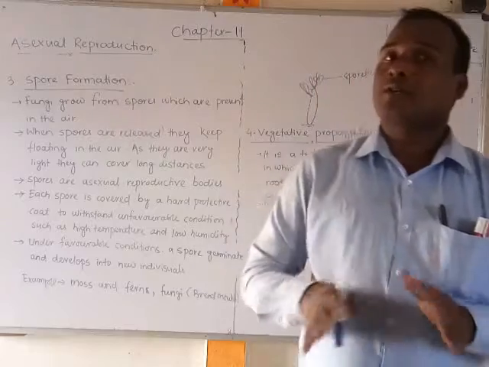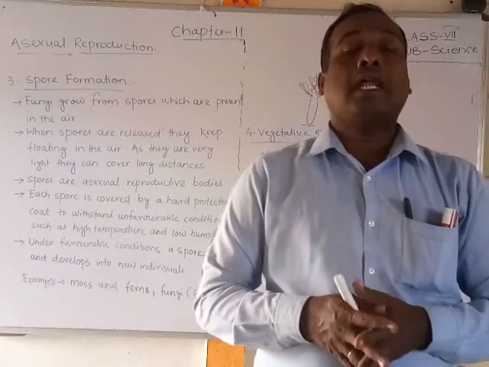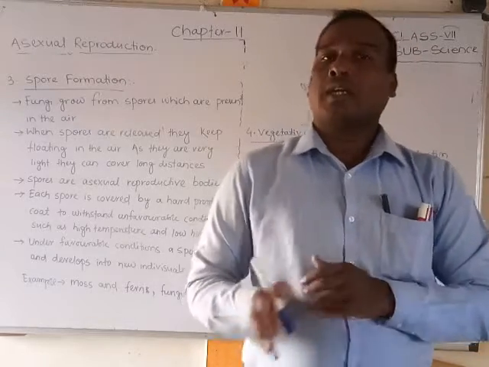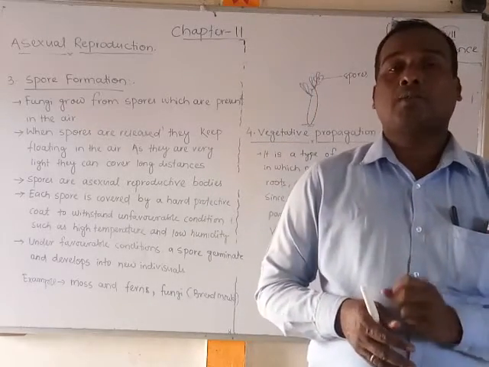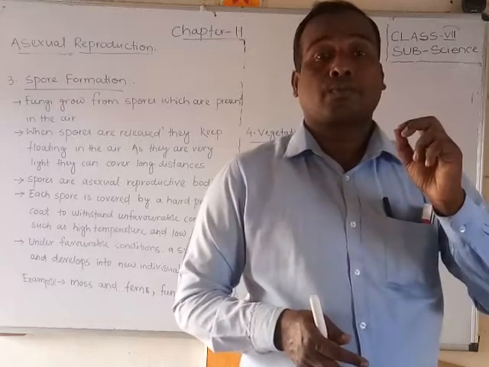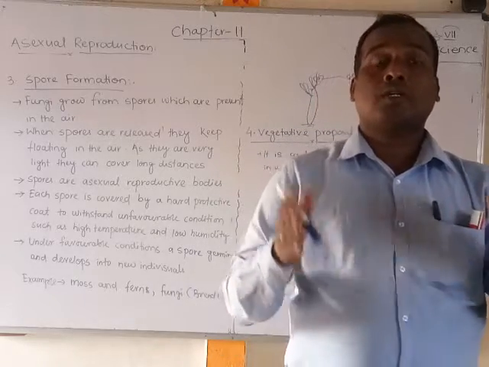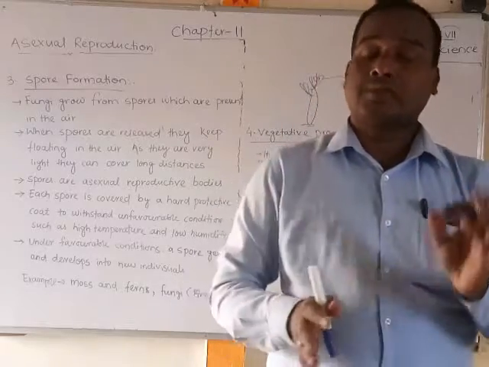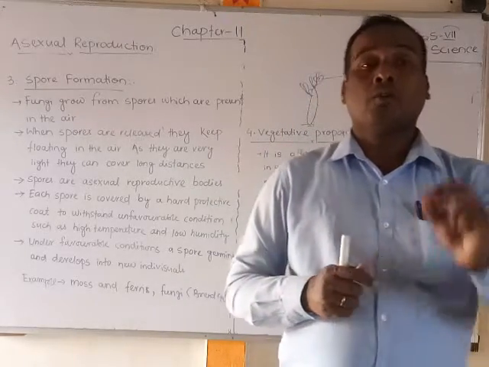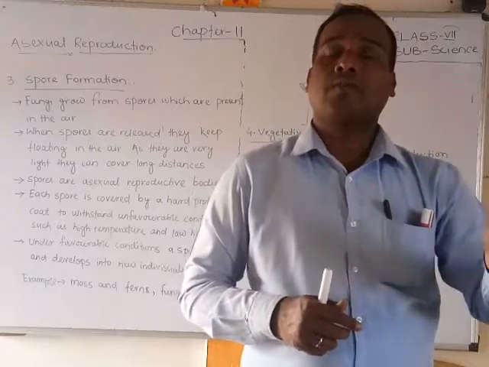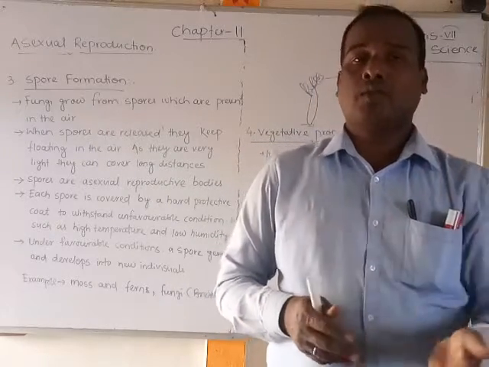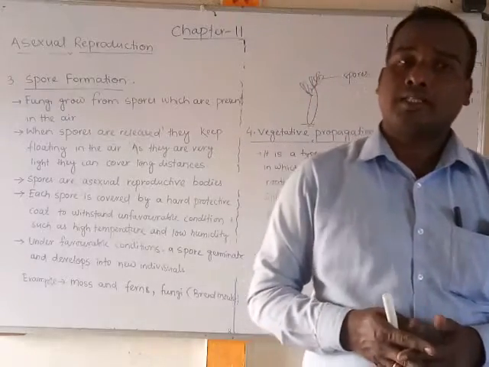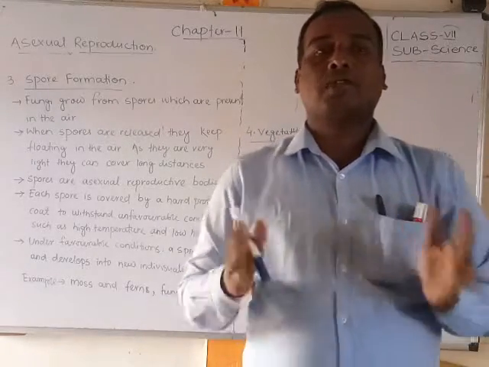Students, almost all of it we have discussed about asexual reproduction. I hope you have understood this part. Asexual means without two parents, without the fusion of male and female gametes, or in one word, without seeds. When new plants form without seeds, that is asexual reproduction.